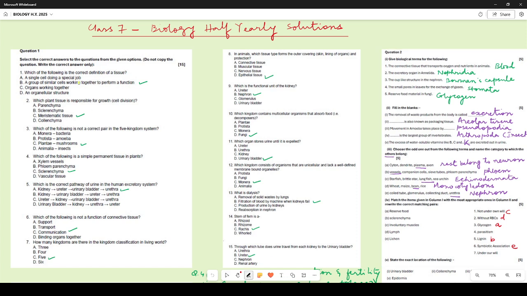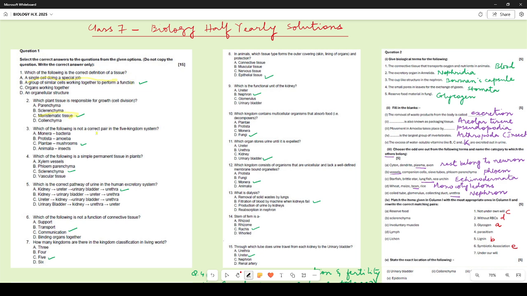With MCQs we begin. Which of the following is the correct definition of a tissue? A group of similar cells working together to perform a function. That is the correct answer. Then which plant tissue is responsible for growth and cell division? Meristematic tissue.